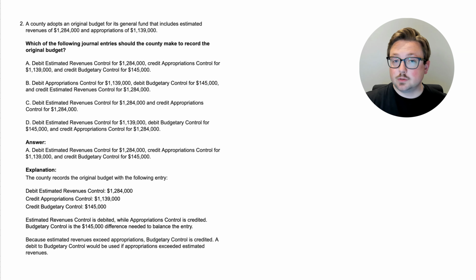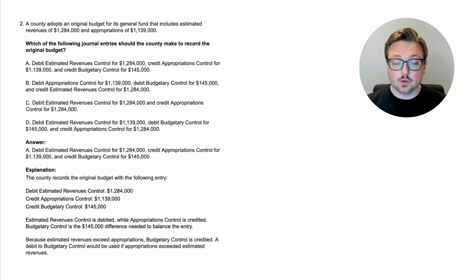The estimated revenues is debited, while the appropriations control is credited. That's just something you need to know. You debit the estimated revenues, you credit the appropriations. The budgetary control is the $145,000 difference needed to balance the entry. So essentially, the budgetary control is the plug. It's the difference between the two. Because estimated revenues was greater than the appropriations, you have budgetary control filling in the rest that appropriations didn't fill, the difference between the estimated revenues and the appropriations control.